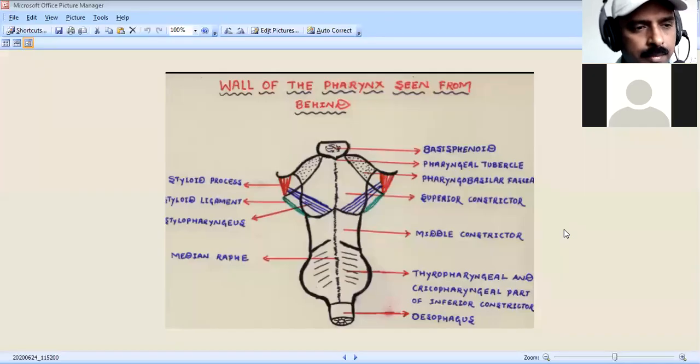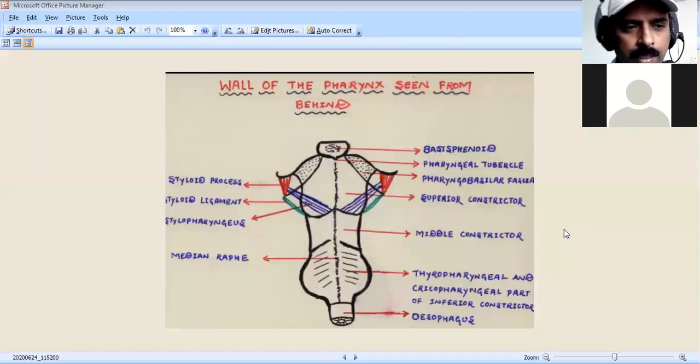So after studying the total pharynx, the last part of the pharynx we are going to deal with is the muscles of the pharynx. As we have come across in the definition, the pharynx is a wide muscular tube. Wide muscular tube means it has to be made up of muscles, and those muscles we are going to call the muscles of the pharynx.